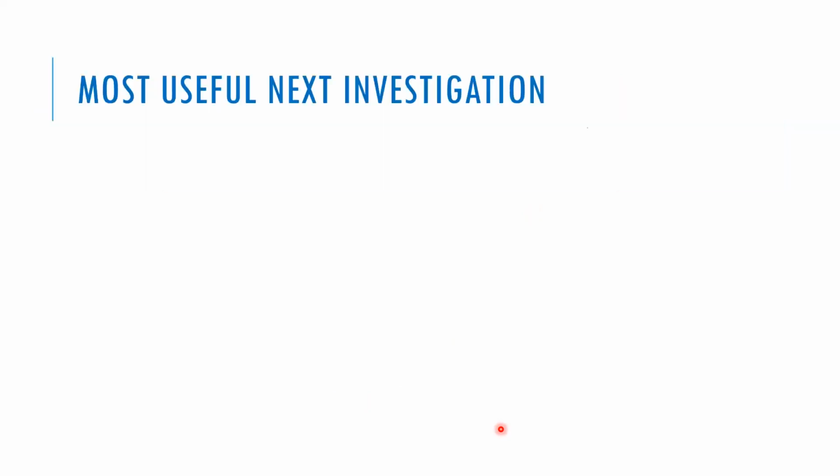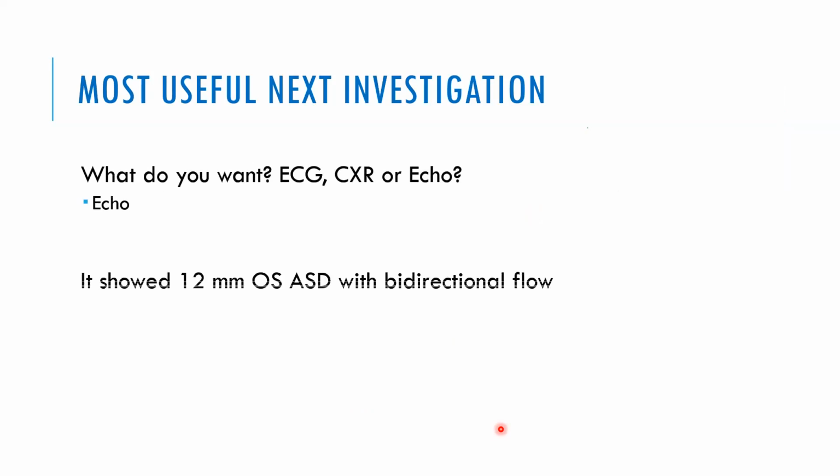Okay. Then what is the next most useful investigation they asked me? I just kept quiet. I do know the answer is echo. But obviously they are going to give me ECG, X-ray and read. So they gave the choice. What do you want? ECG, chest X-ray, echo. So I jumped and said echo because the answer is going to be there on the face. Echo showed a 12 millimeter ostium secundum ASD with a bidirectional flow. The right ventricular systolic pressure was 110 millimeters of mercury.